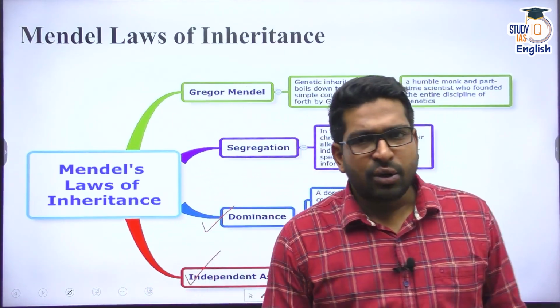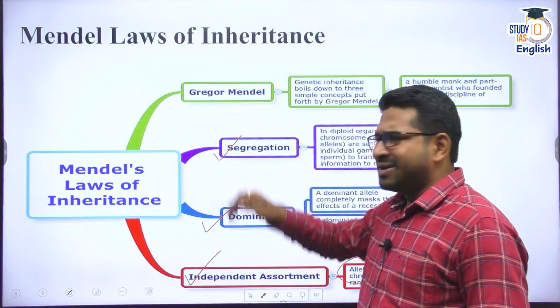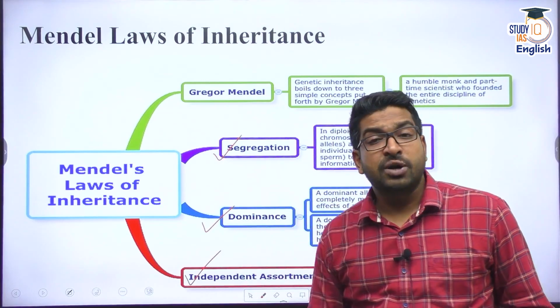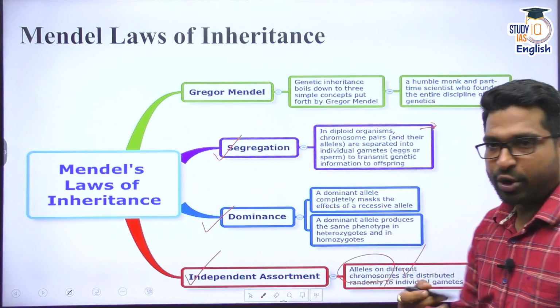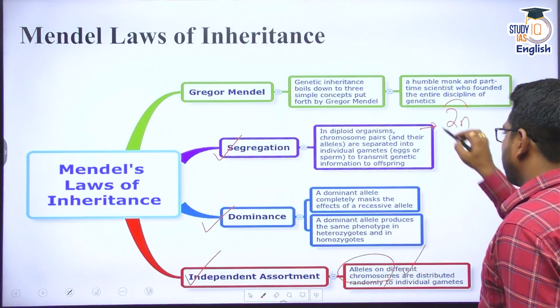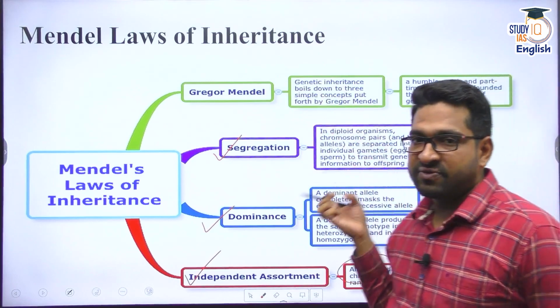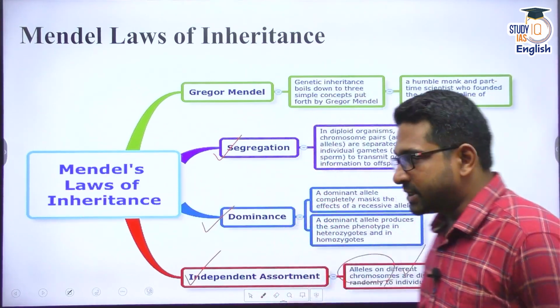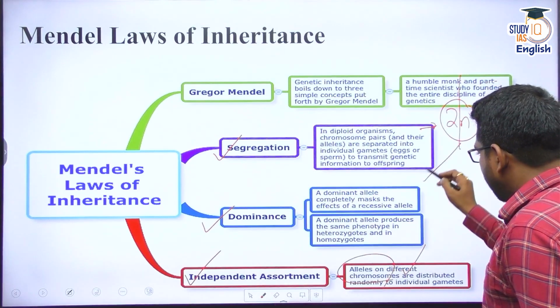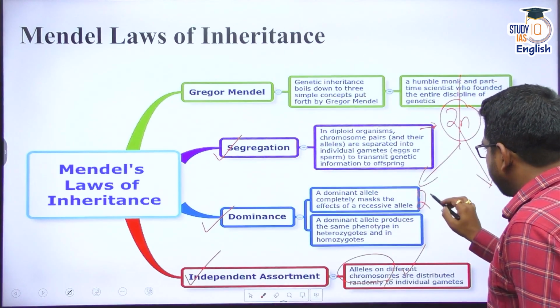The third law is the law of segregation, which I would say is a simple extension of the law of independent assortment. In any diploid organism, we have a 2n set of chromosomes, one set coming from the father's side, another set coming from the mother's side. When gametogenesis occurs, these are divided equally.